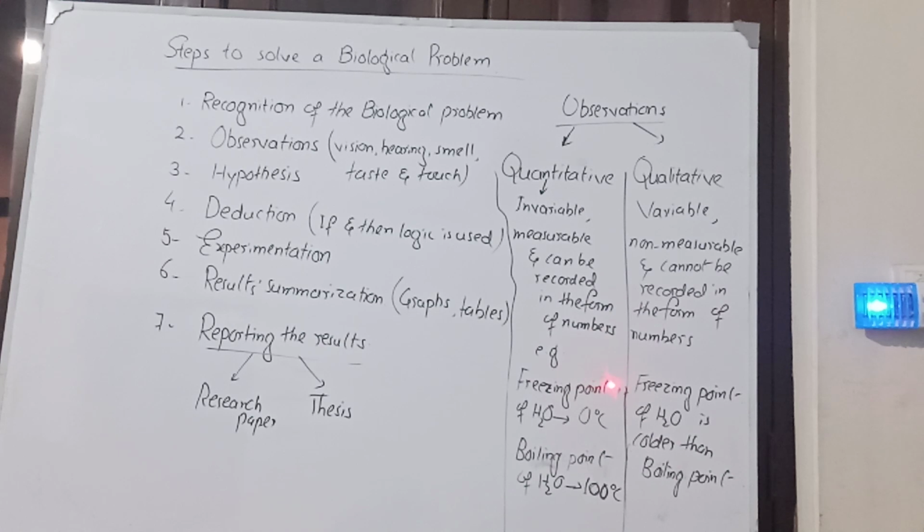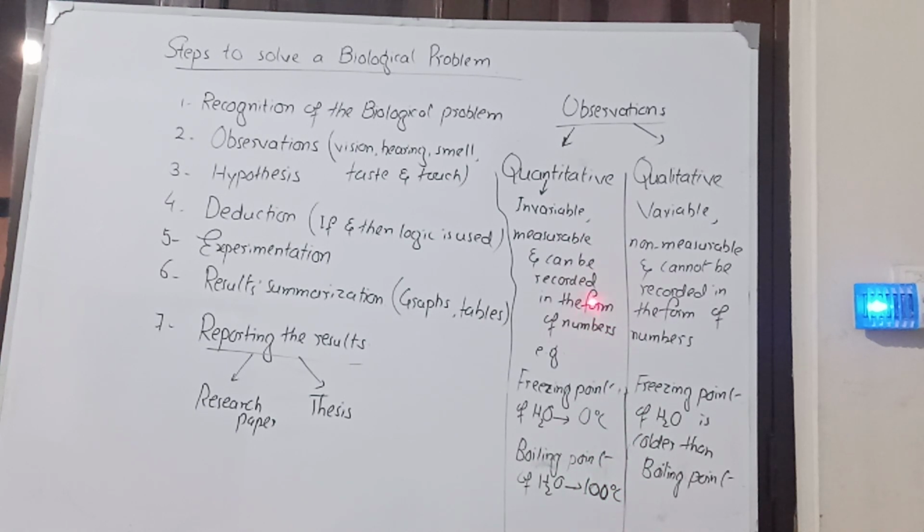For example, here is the simplest example. The freezing point of water is colder than its boiling point, we know that. The freezing point of water is 0 degrees C. Now this 0 is a number, so it can be measured, and it is invariable, it cannot be changed. The freezing point of water will remain as such forever. Then the boiling point of water is 100 degrees C. This 100 is a number and it will never change, so it's invariable.